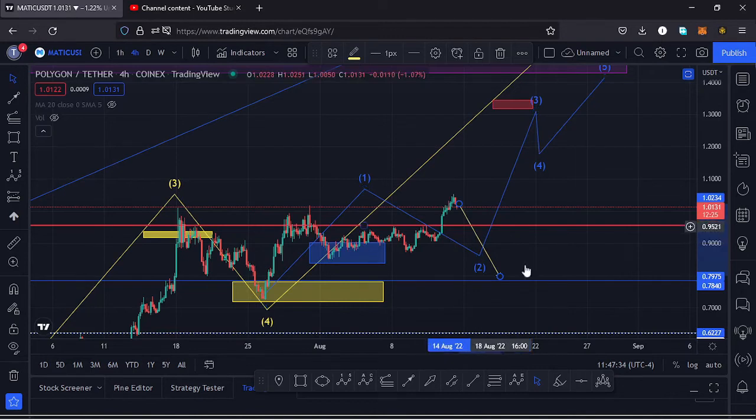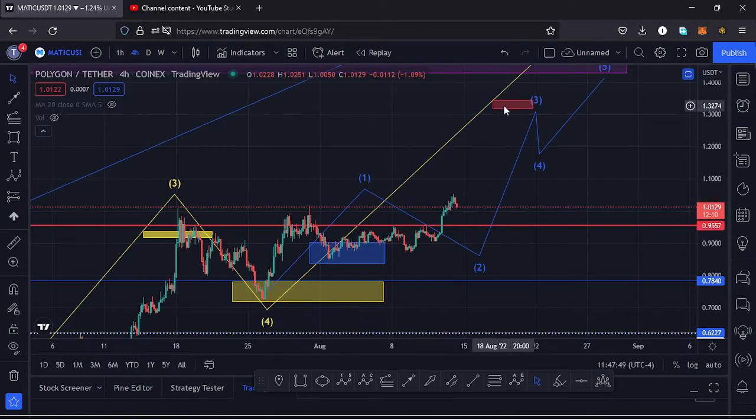So let's be patient and see how that plays out, but I believe Polygon Matic is going to continue to respect that Elliot wave that I had drawn out here on the charts, that we are going to continue to unlock even higher prices and maximize our target area for that third wave to the upper side.